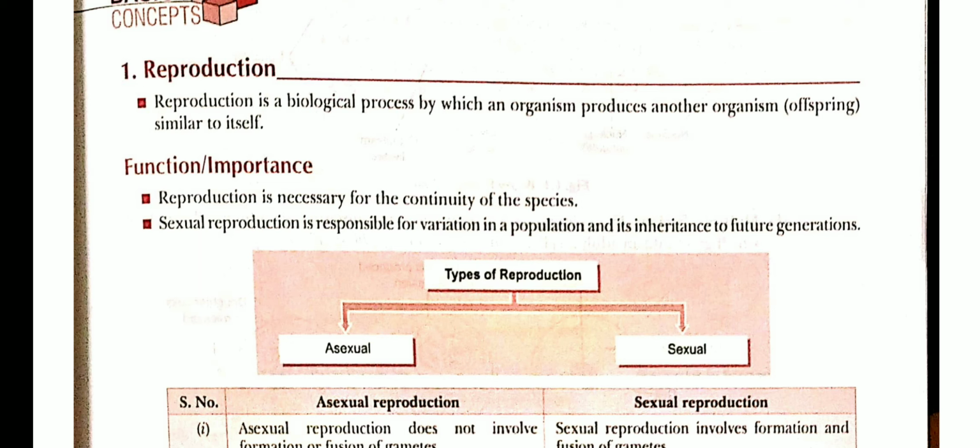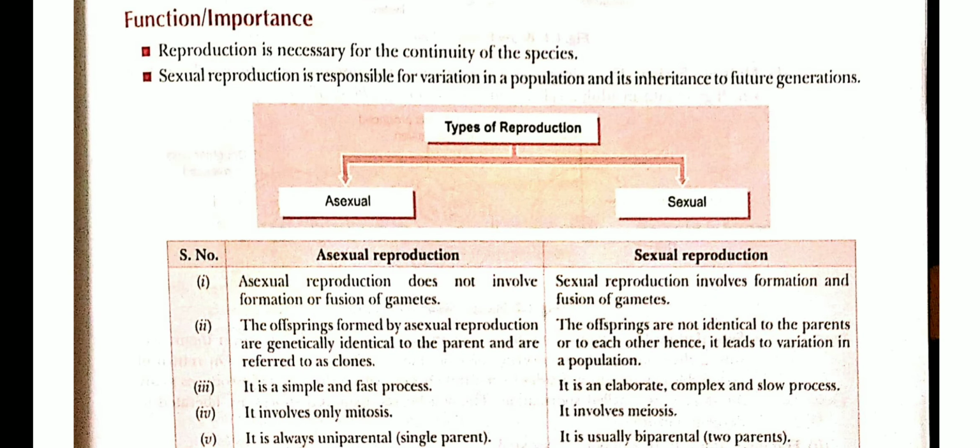Second thing, sexual reproduction is responsible for variations in a population and its inheritance to future generations. And these variations are responsible for evolution. Evolutionary biology is the biology which deals with the evolution of species from time to time, and hence evolution is the main aspect of sexual reproduction.